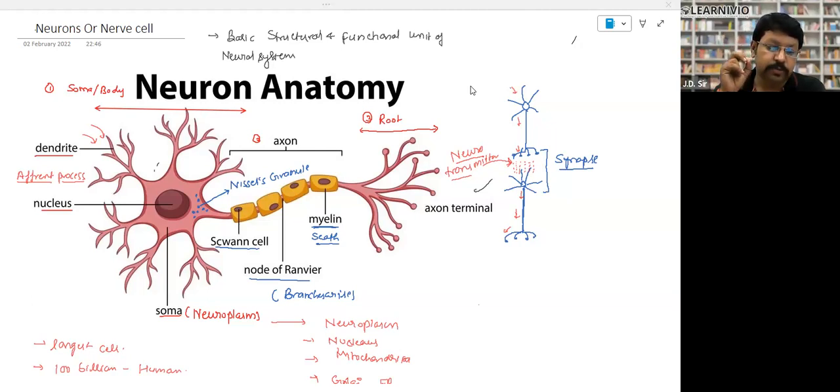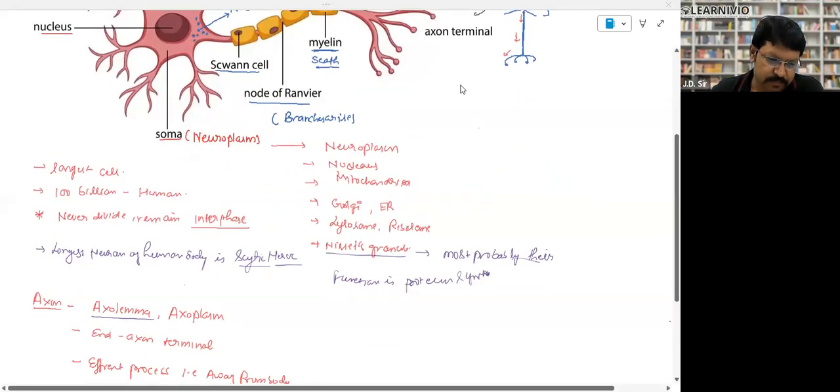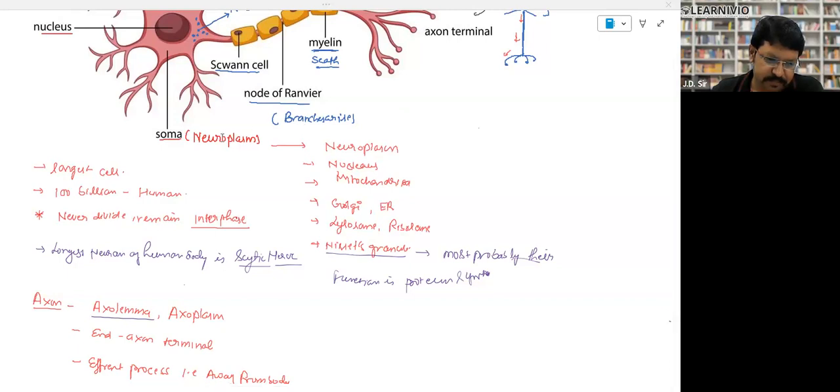You know that nerves are the longest cells, right? They may be up to 90 centimeters. So tell me the longest nerve found in the human body. That I have told you in the last chapter. A single nerve cell may be up to 90 centimeters, which is the longest cell of the human body. It is written over here. Look, this is the longest cell.